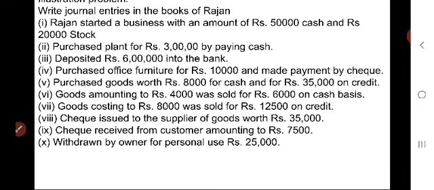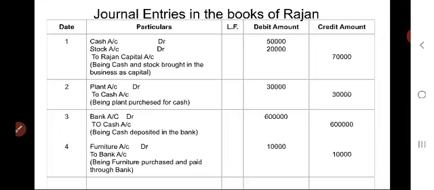As per the personal account, debit the receiver. So bank account has to be debited. Cash is an asset. As per the principle of real account, the asset which is going out from the business has to be credited. The entry should be like this. Bank account debtor 6 lakhs, to cash account 6 lakhs in the credit amount column.